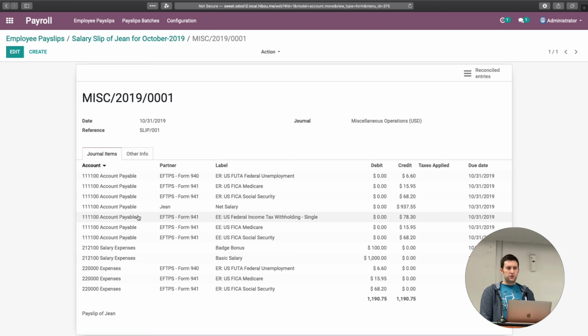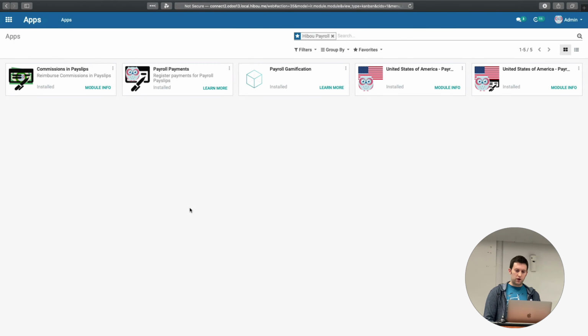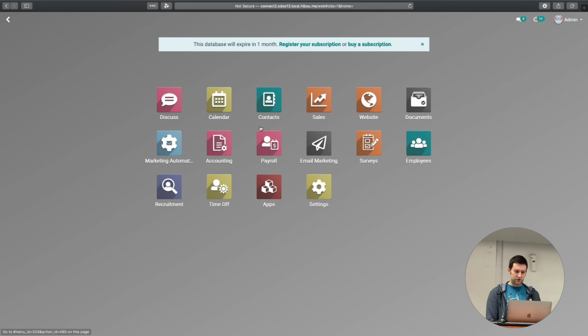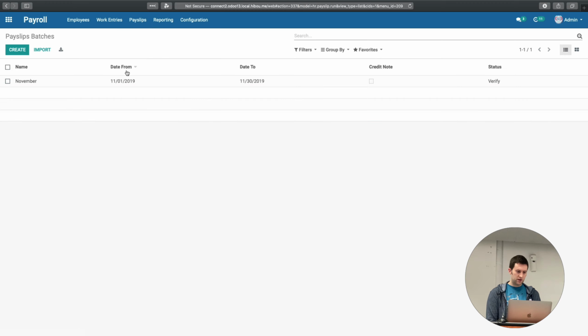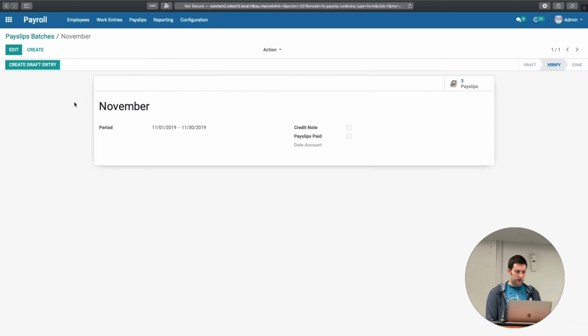that bank statement line would ultimately involve clicking a whole bunch of lines to reconcile all together. And it's not impossible. We have people do it. We do it that way because it is the cleanest way to do it. But it does encourage a different accounting mechanism, like making a payroll liabilities account or something to dump all of that stuff into. Well, I can say that our improvements over here are substantial. If we go into payroll batches again, we need to generate the draft entry, which is basically the journal entry.